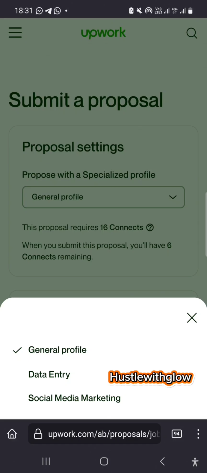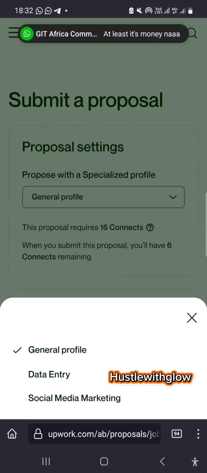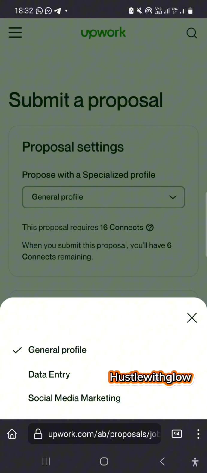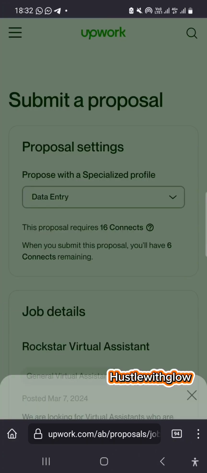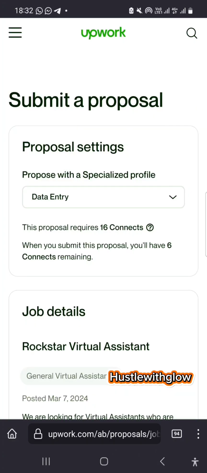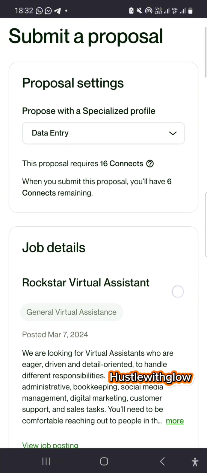But if your specialized profile is where you have your virtual assistant and other jobs that relate to the client brief, you select it. Let's say this is data entry we're applying for. I can just click on data entry and it will change the whole thing. You can see it, right? Let me leave it at data entry. After all, data entry is one of the jobs for a virtual assistant too.